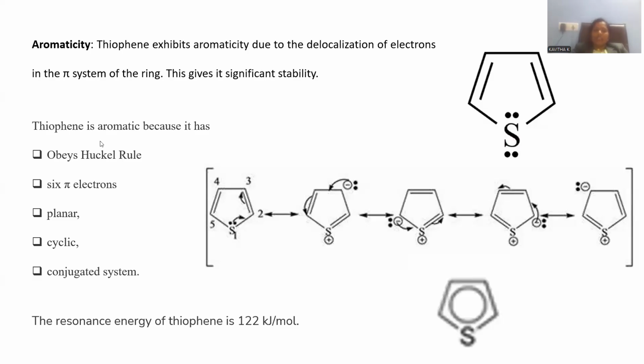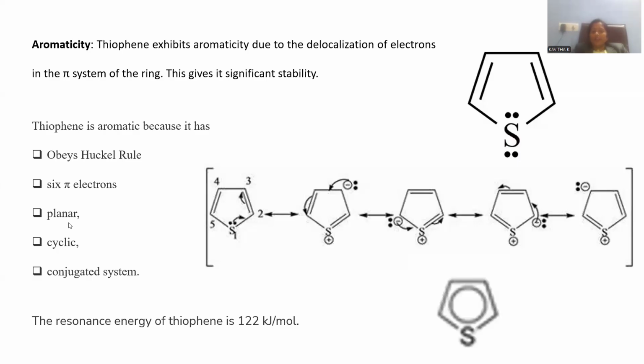In addition, thiophene obeys Huckel's rule. A 4n plus 2 pi electron system is part of this one. If you count 2 plus 2 plus 2, the 6 pi electrons are part of this thiophene. And then planarity. Planarity means that if you take the molecule, it is very flat and all the atoms are touching the floor; that is called planarity.